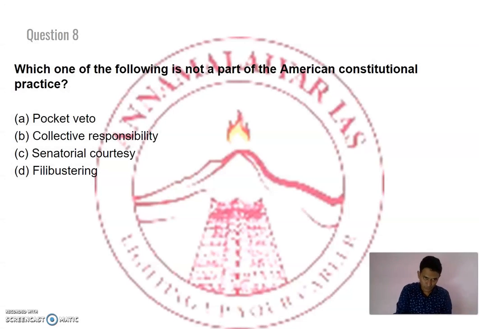Next question. Which one of the following is not a part of American Constitution? Pocket veto is a part of American Constitution. Collective responsibility: in USA, what do we follow? In USA we follow a presidential form of democracy, so collective responsibility doesn't come here.